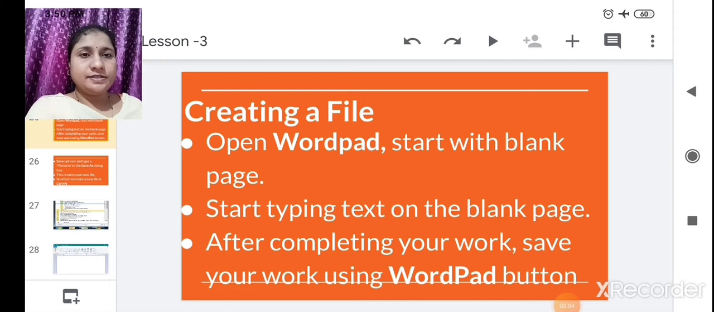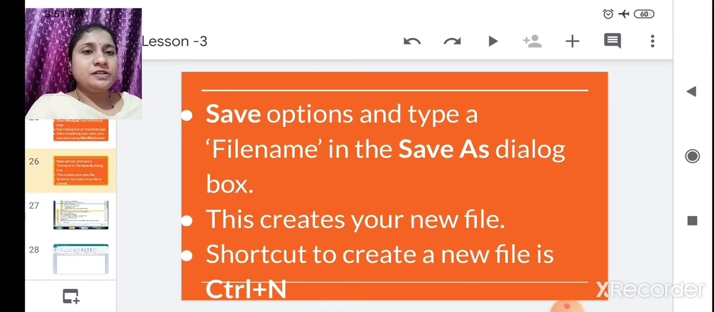Okay, now the next is creating a file. How to create a file in Windows? Open WordPad, start with a blank page, start typing text on the blank page. After completing your work, save your work using the WordPad button. Okay, you have to open WordPad, you have to write something, and you have to save that WordPad. Save options and type a file name in the Save As dialog box. This creates your new file. Okay, the shortcut to create a new file is Ctrl+N. Got it?